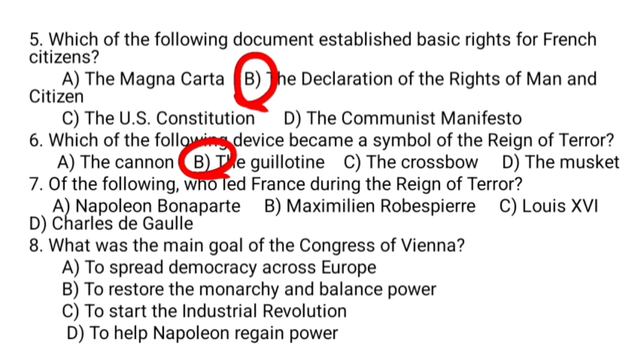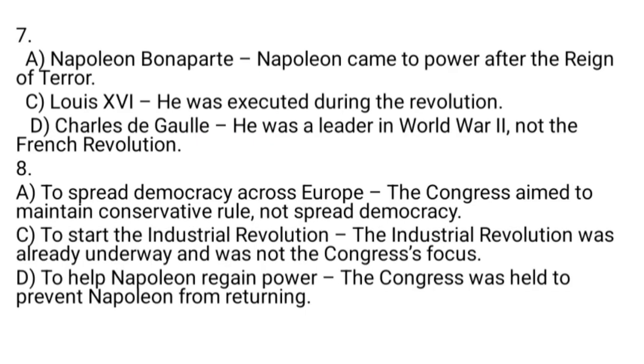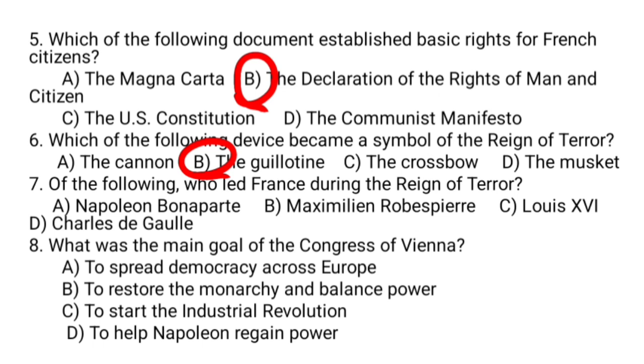But others, A, C, D are not the correct answer. Why? Why is A not the answer? Because the Congress aimed to maintain conservative rule, but not spread democracy. The Industrial Revolution was already underway and was not the Congress's focus. So C is not the answer. Why is D not the answer? Because the Congress was held to prevent Napoleon from returning. As a result, B is the correct answer.